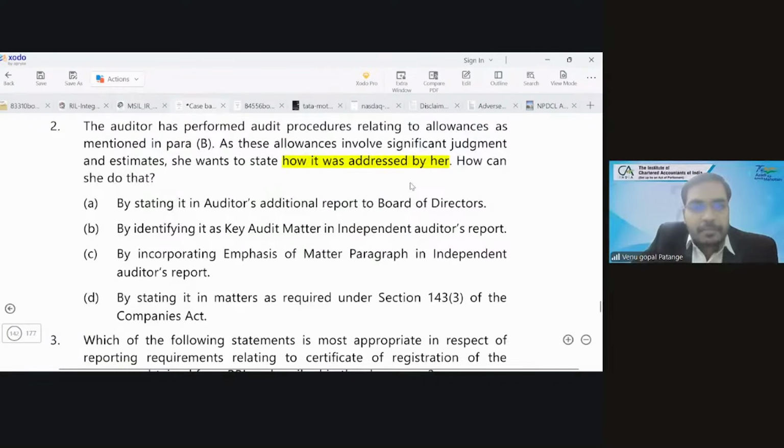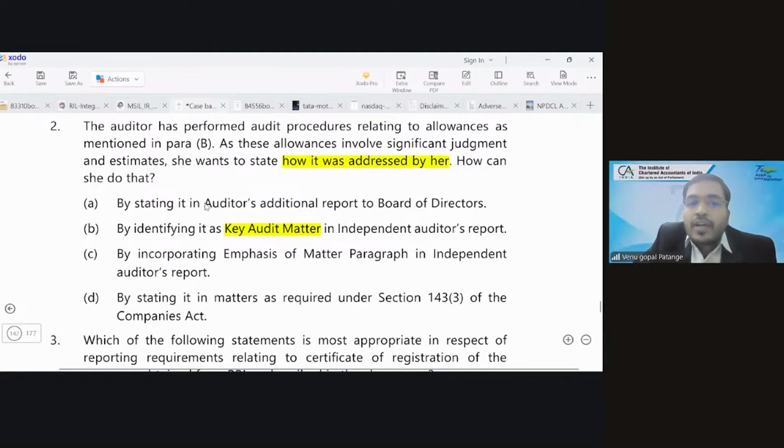Is it clear? It would be a key audit matter in that case. She was telling that she wants to state not about the matter, not about allowances, she wants to state how she addressed that matter. So she has the option of it as key audit matter, right? Because she wants to state how she addressed the matter.